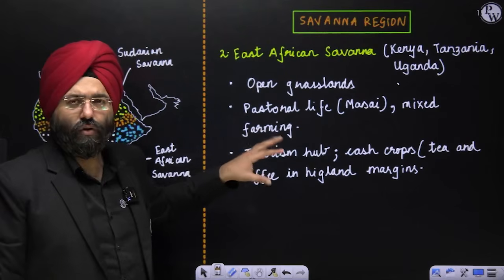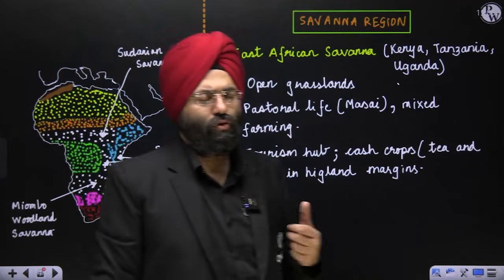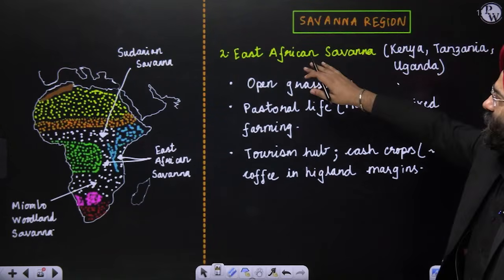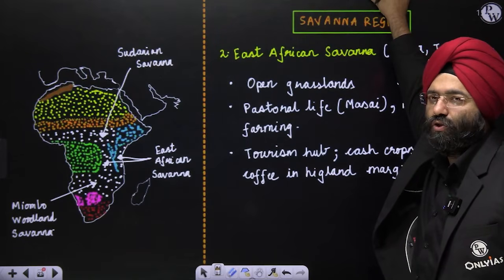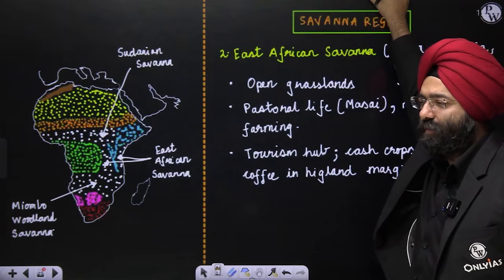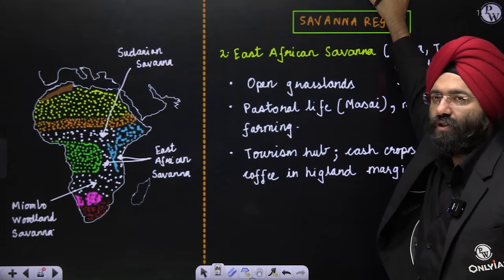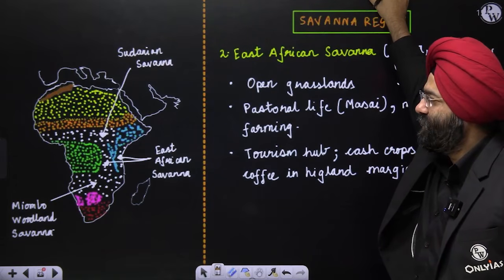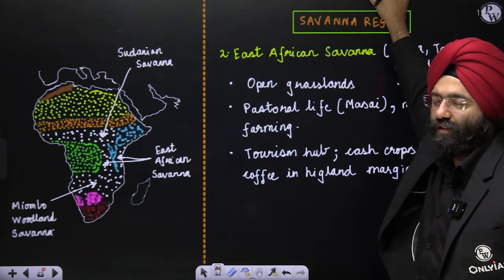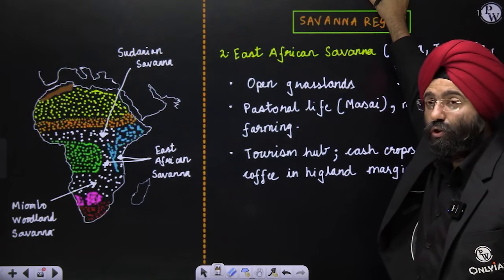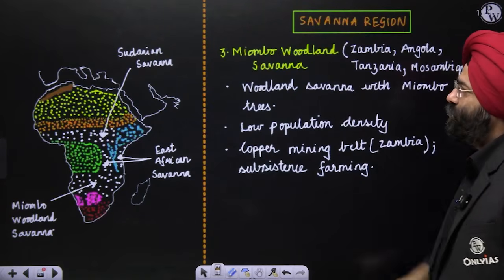Tourism hub is there again because, as I had mentioned, cash crops like tea and coffee are grown in the highland margins or highland regions. So this is the East African savanna. If you are asked, with respect to the East African savanna, the Masai Mara tourist spots are associated with which of the physical divisions of Africa? One is savanna, second is the Sahara Desert, third is the Sahel region, and let us say the South African plateau. So you should be well aware it is savanna, and within the savanna it is the East African savanna. Clear? Let us move ahead.